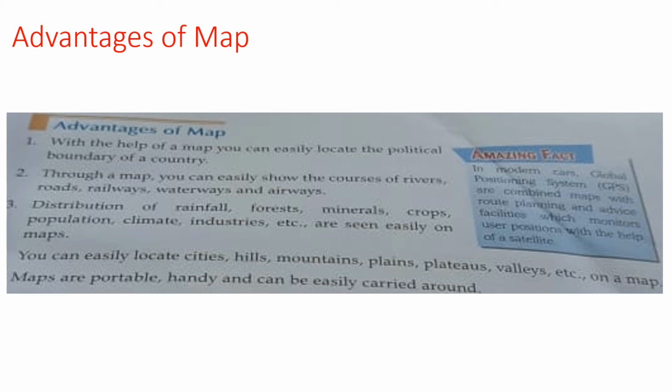Then we can make maps to show population distribution, cities, villages, crops, minerals and industries of a particular area or a country. A map can be easily folded and carried around. Maps are very portable, handy and can be easily carried around. Is it clear students?